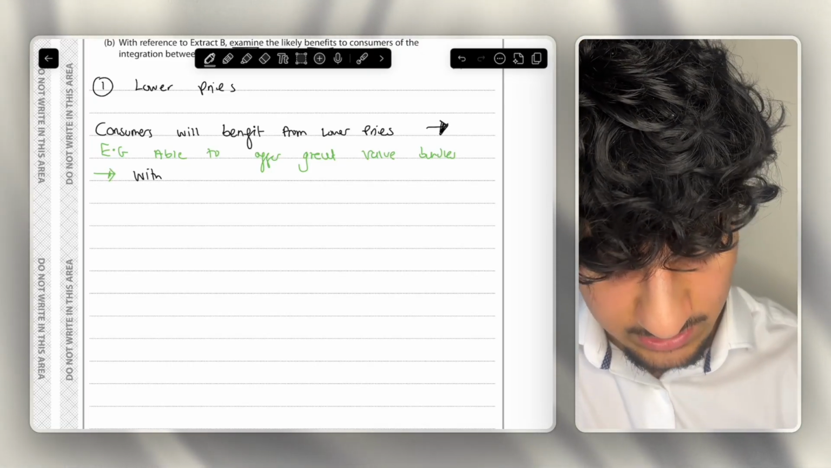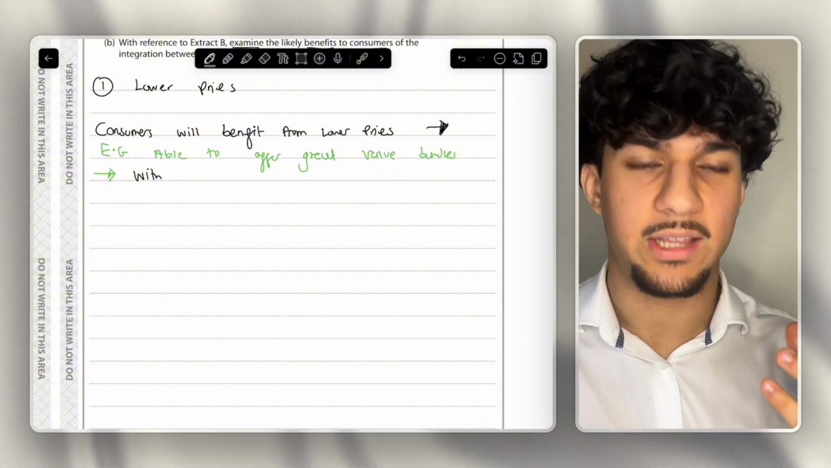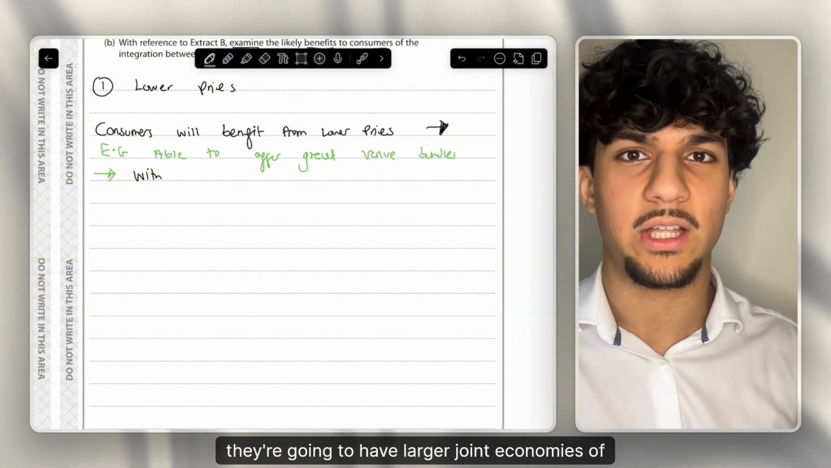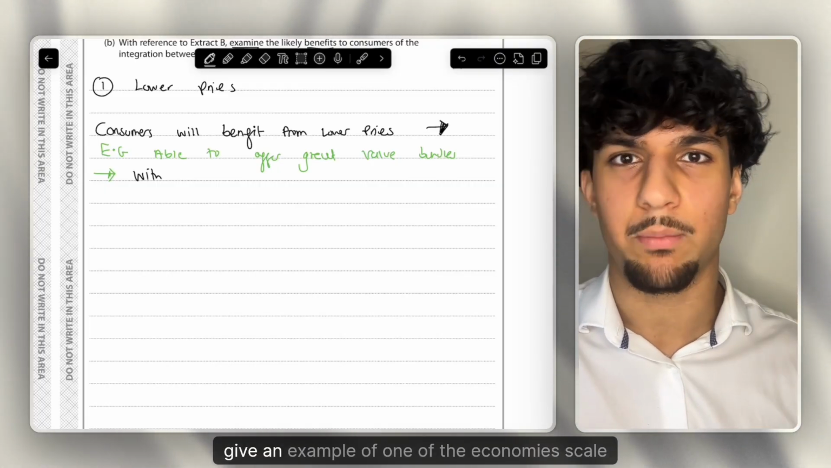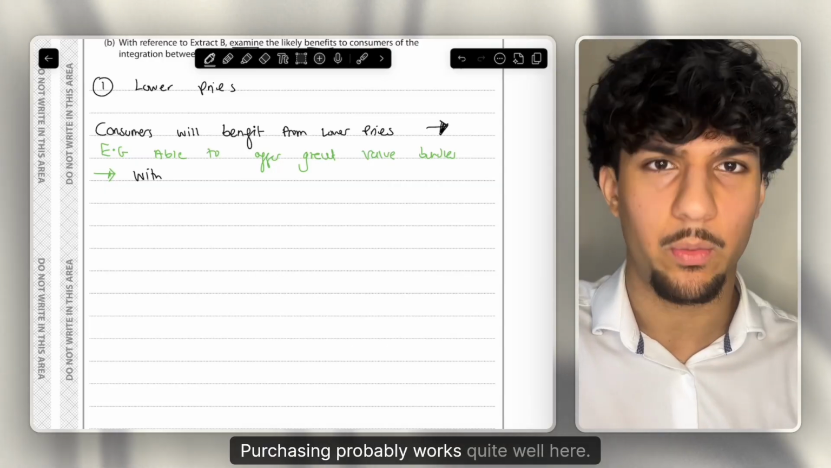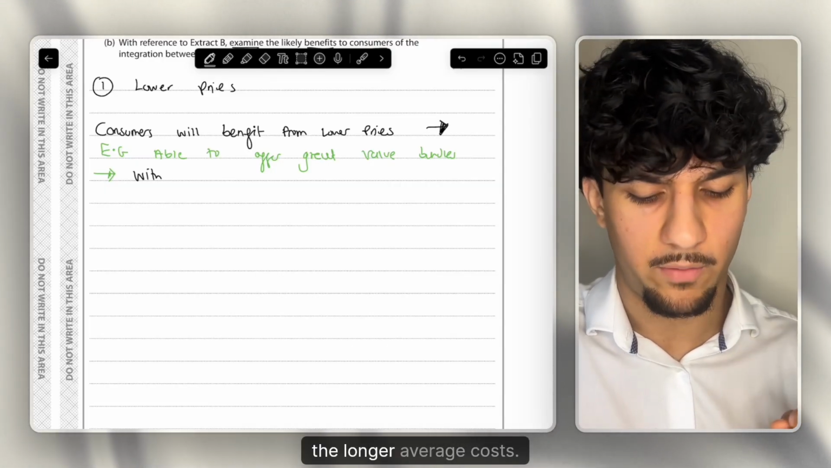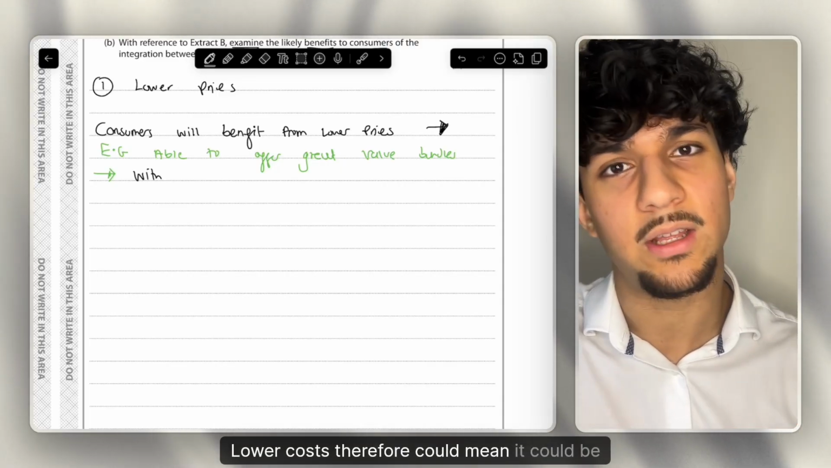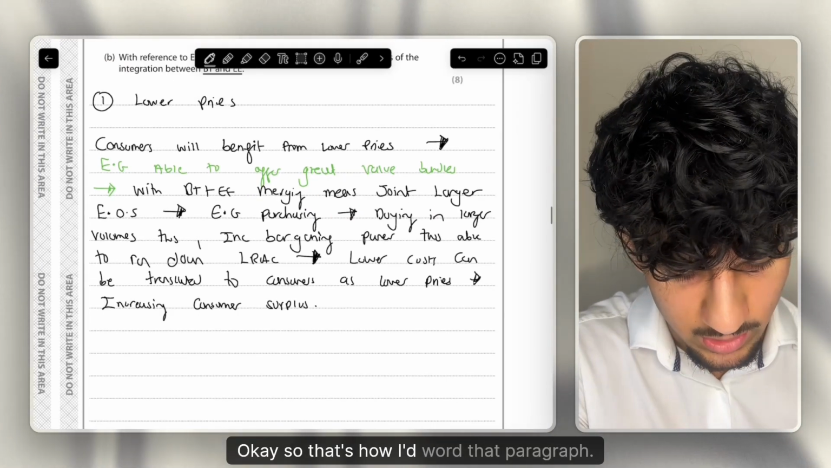So I'm going to say with these firms like BT, EE merging, they're going to have larger joint economies of scale, therefore can further exploit these economies of scale. Then, of course, like I always say, I'm just going to give an example of one of the economies of scale, either technical or purchasing. Purchasing probably works quite well here, since they can use that bulk buying power to run down the long run average costs. Lower costs, therefore, could be translated for consumers into lower prices. Okay, so that's how I'd word that paragraph.